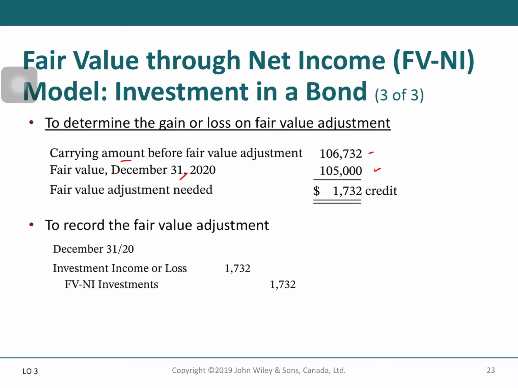So meaning that the fair value of the investment has decreased, right? This is the carrying amount, this is the fair value. So you need to record this amount of investment on the credit side. You see here, investment on the credit side, and then investment income or loss on the debit side.